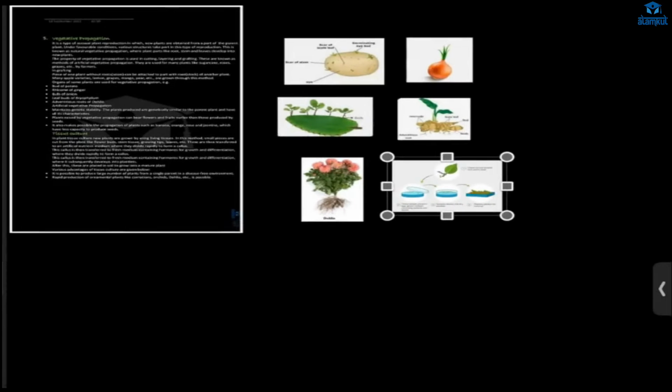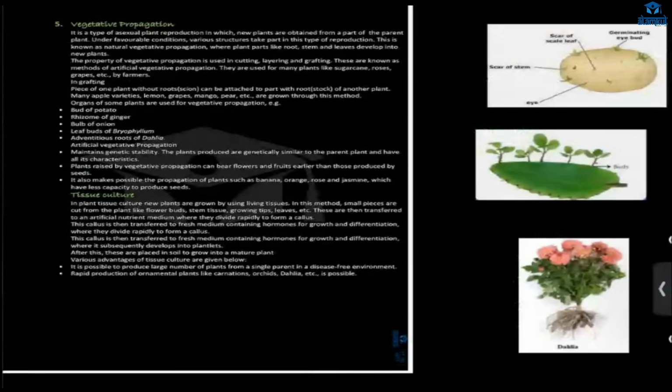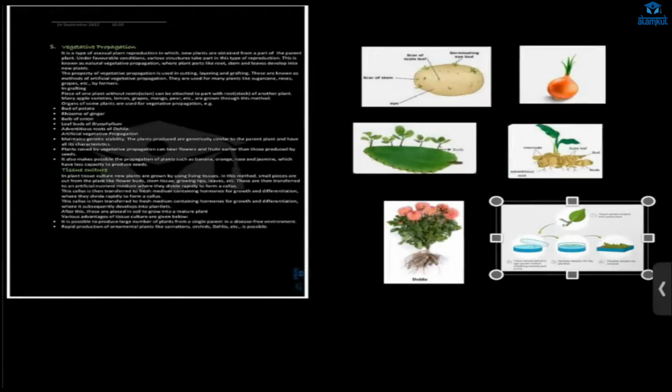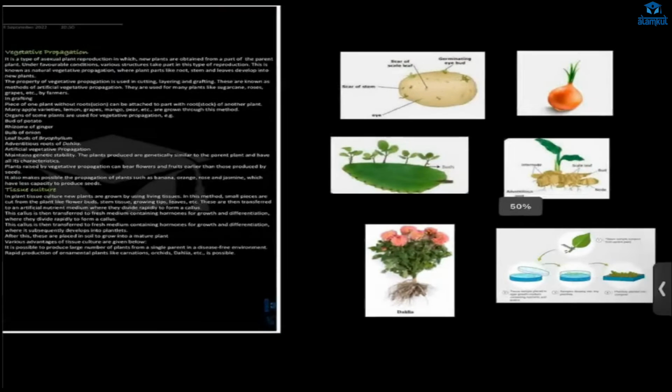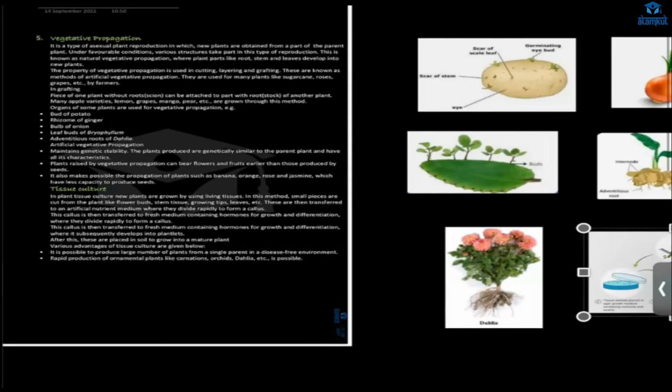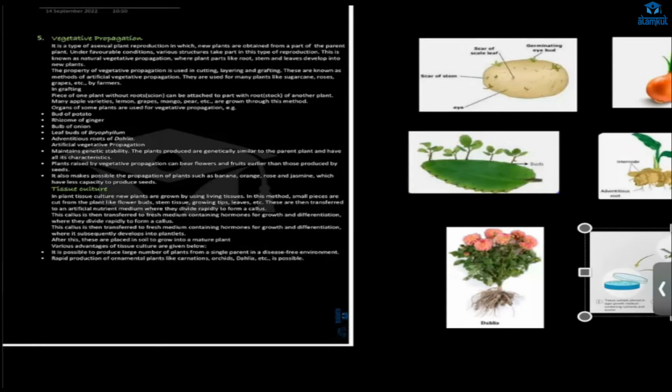Okay, next we have vegetative propagation. Here what happens is we take any part except the reproductive part, vegetative part, any part like the stem, the root, okay, leaf, all that, and from that a new organism will be formed. Like in the case of bud of potato, you can see the eye, right?